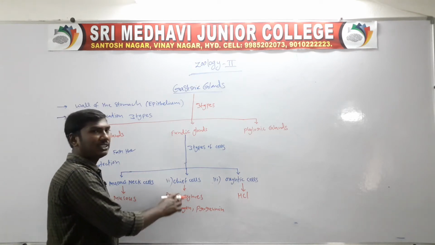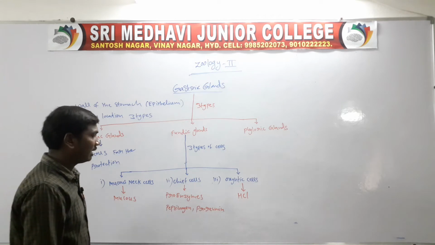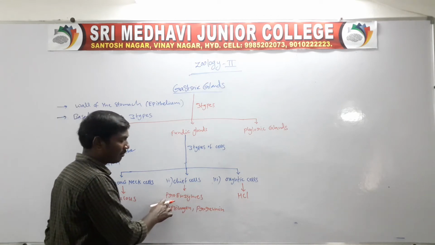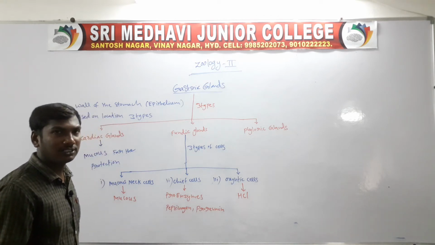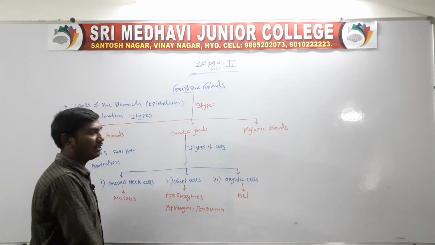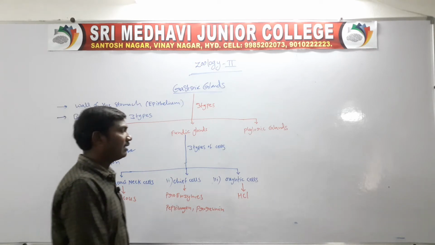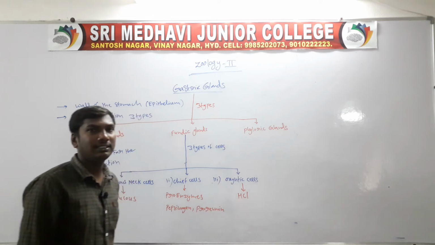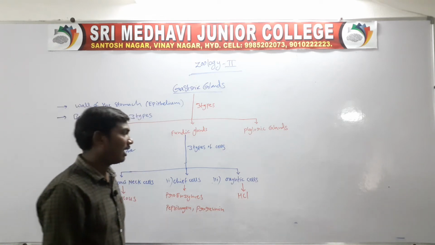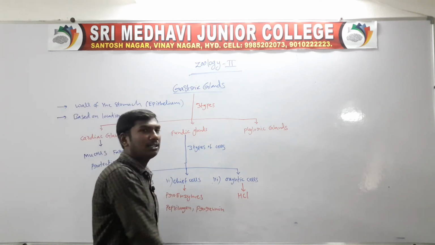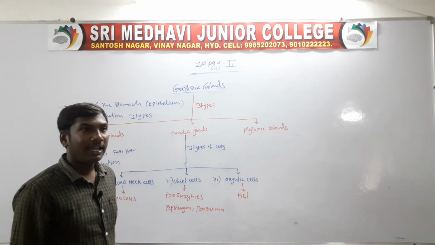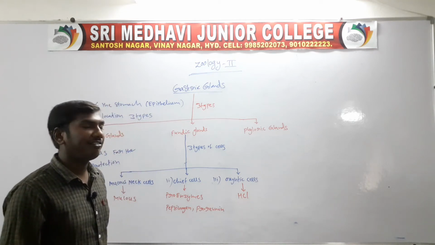Second one, sheath cells. The sheath cells produce the proenzymes, pepsinogen and prorenin. Third one is the oxyntic cells. The oxyntic cells produce hydrochloric acid and Castle's intrinsic factor.